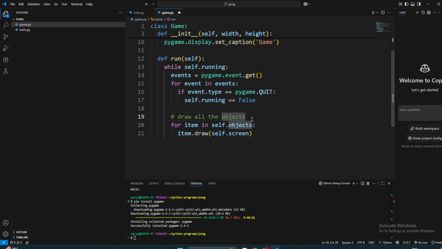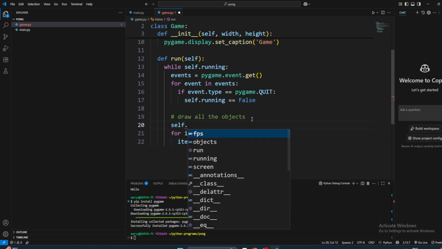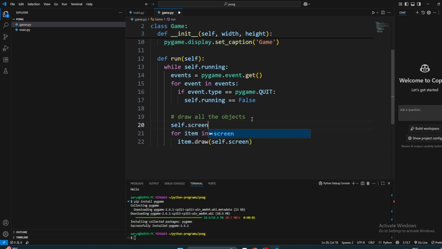But we forgot a few things. First, we need to make self dot screen dot fill, and we need to fill with a color. What color do we want to fill? Maybe 0, 0, 0, black. Yeah, let it be.